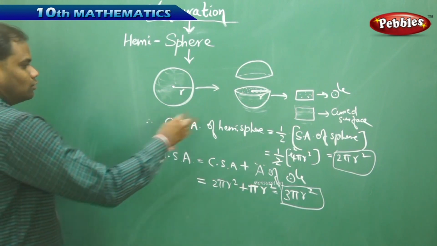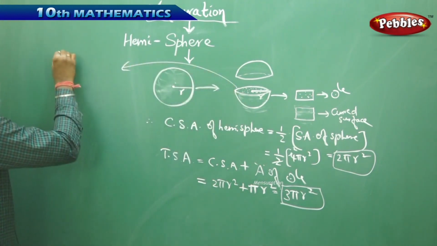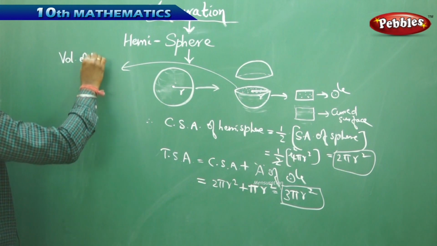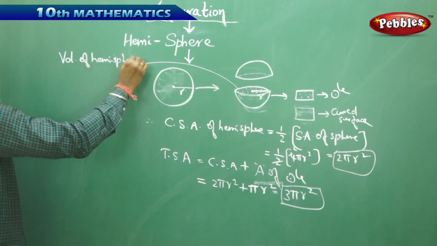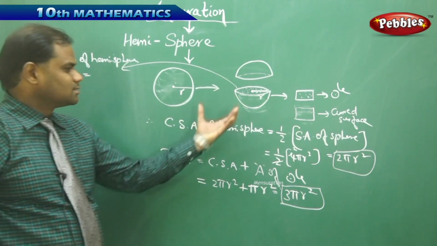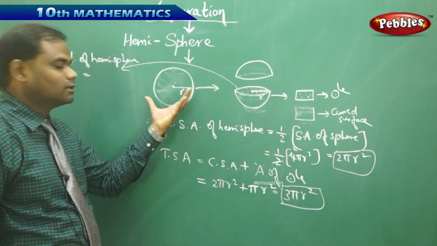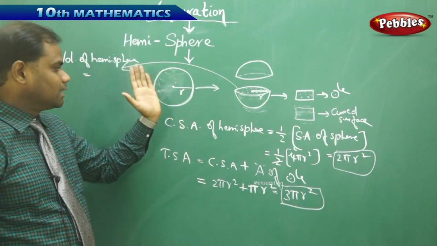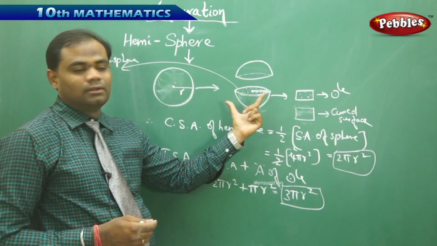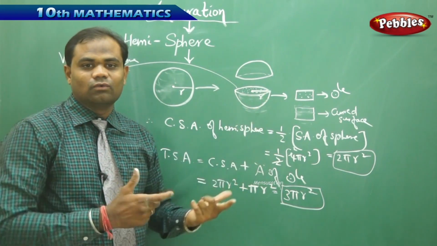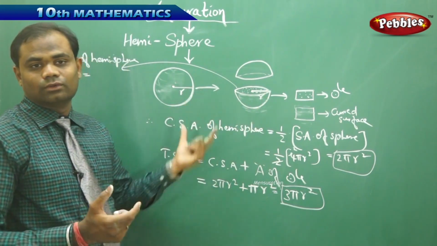Similarly, when I take the volume, the volume of hemisphere is exactly half, because this object is half of the entire object. When I cut the total ball exactly in the middle, I get half the ball, and half the ball is half the original volume.